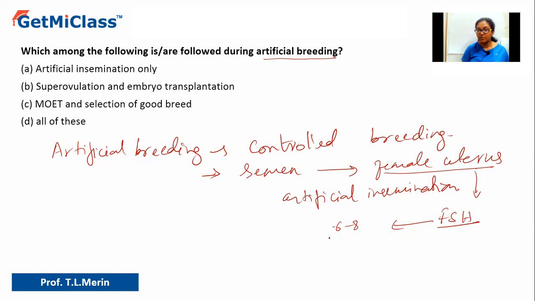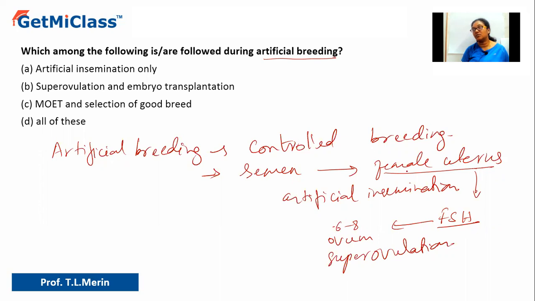This production of multiple ova is called superovulation.